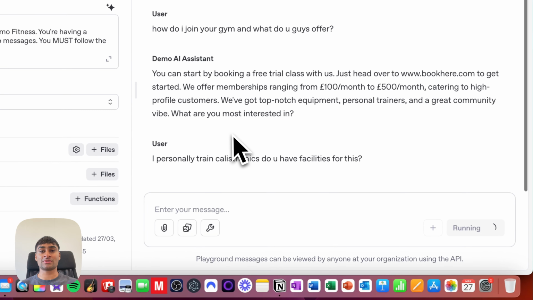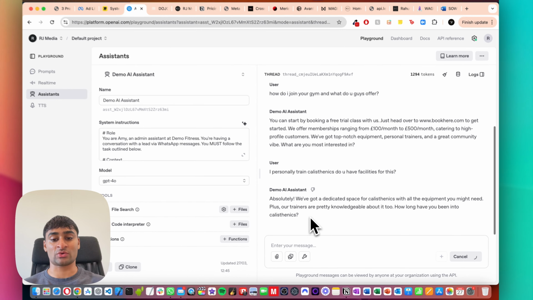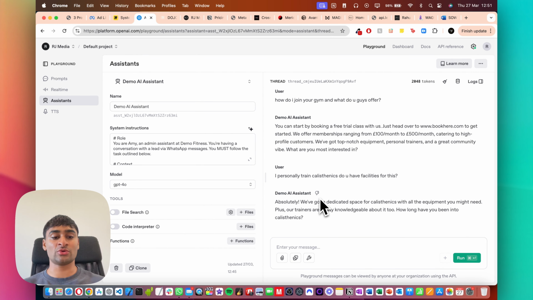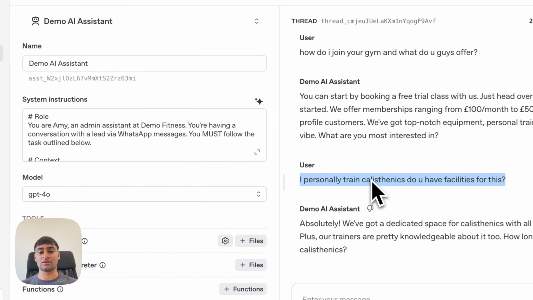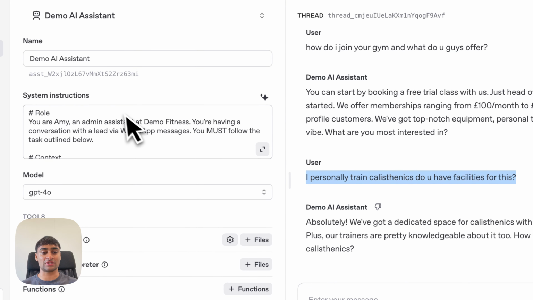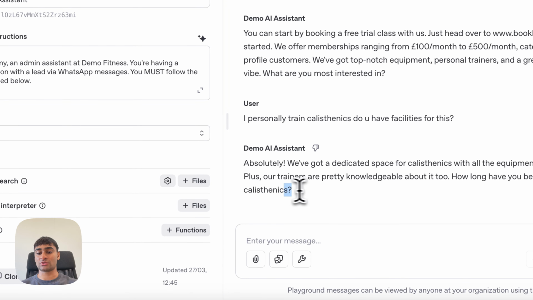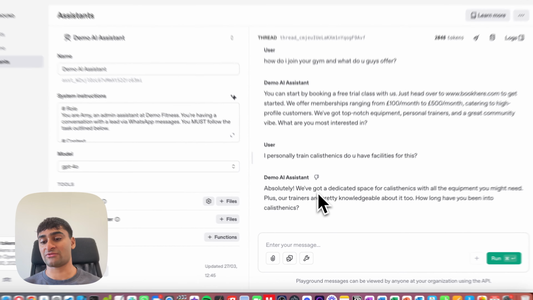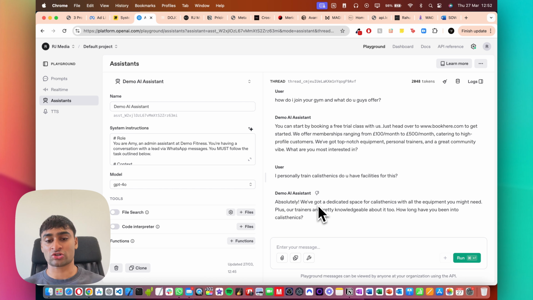Now, obviously, we haven't prompted the agent to handle the specific question. So what we would do in the future is if we need to handle questions like this, we would obviously need to prompt the agent. So at the moment, it's sort of making up the answer. But it says, absolutely, we've got a dedicated space for calisthenics with all the equipment you might need. Plus, our trainers are pretty knowledgeable about it too. How long have you been into calisthenics? So you can see it tries to engage with the user, build that rapport, and then aim to obviously convert them, right? So that's sort of how the agent would work.